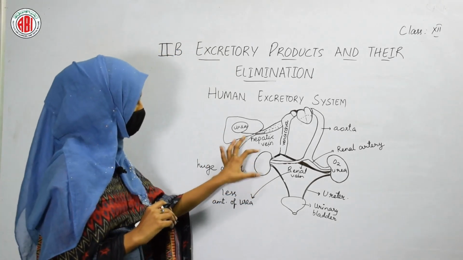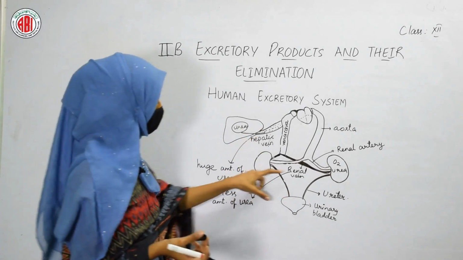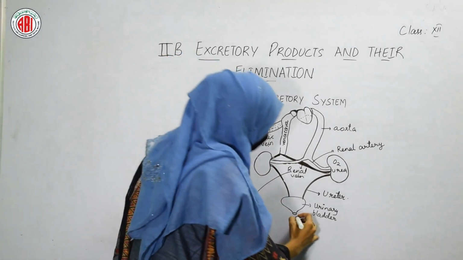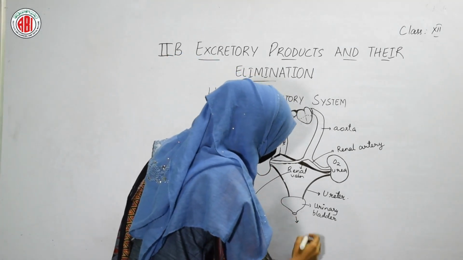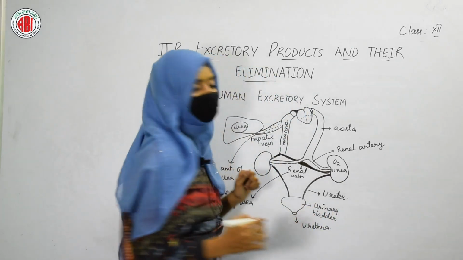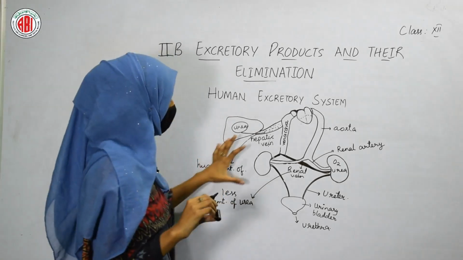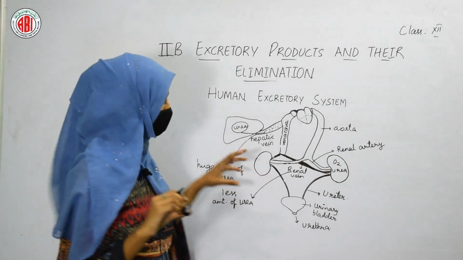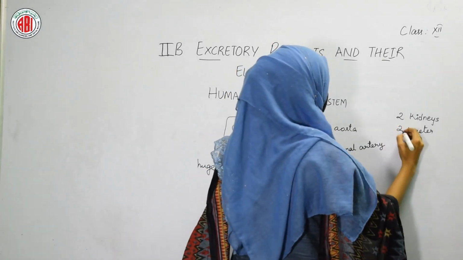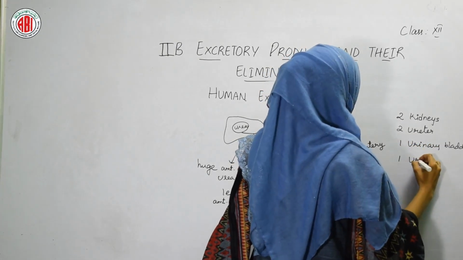After the formation of urine inside the kidneys, the urine is passed into the urinary bladder through the ureters, and a final opening is present through which the waste material can be eliminated, and we call this opening the urethra. So, through the urethra, the urine can come out of our body. So, here the excretory system includes only 4 parts, and they are 2 kidneys, 2 ureters, 1 urinary bladder and 1 urethra.